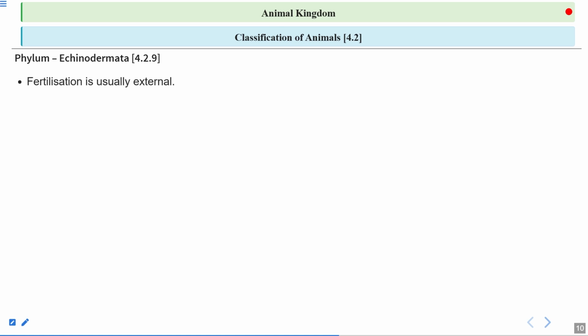Fertilization is usually external. So they release the male and female gametes in the water, and there is a union of these gametes and it forms the zygote. So the fertilization is external. Development is indirect with the free swimming larva. What type of development is there? Indirect type of development, right? So this larval stage is totally distinct from the adult echinoderms, and the larva is free swimming.